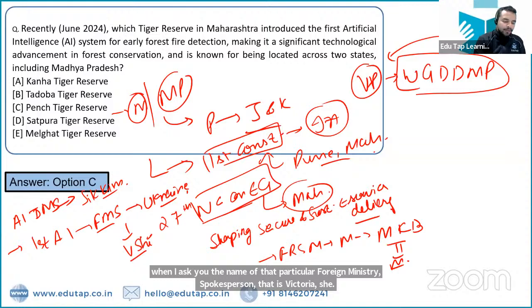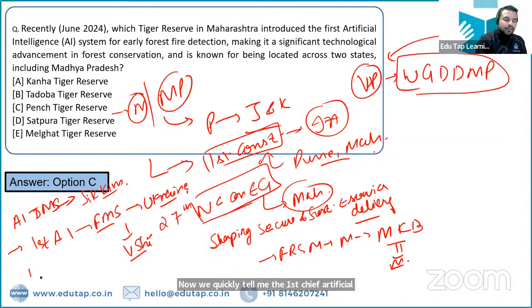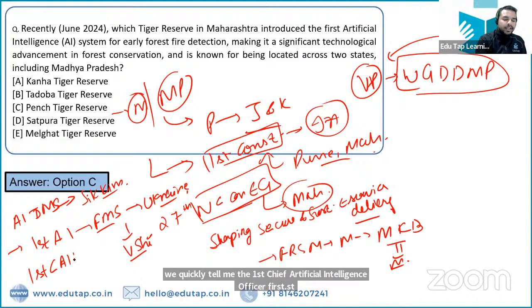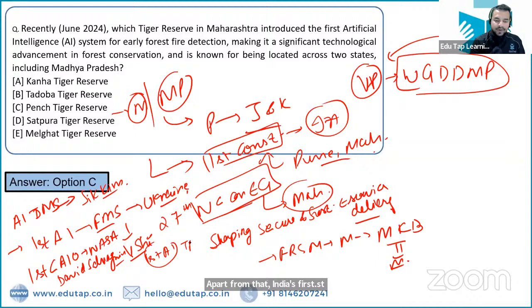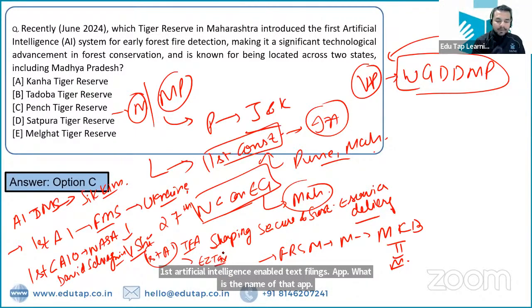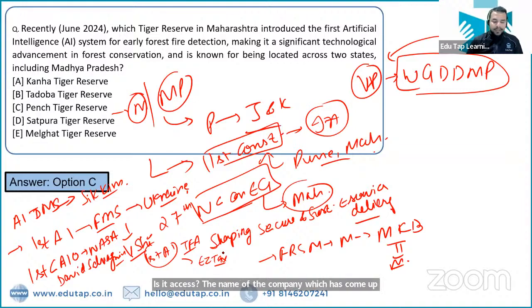Now guys, quickly tell me the first chief artificial intelligence officer. First chief artificial intelligence officer of NASA. That is David Salvagnini. Right? Apart from that, India's first artificial intelligence enabled tax filing app. What is the name of that app? That is EasyTax. EasyTax is the name of the company which has come up with this particular app, right?